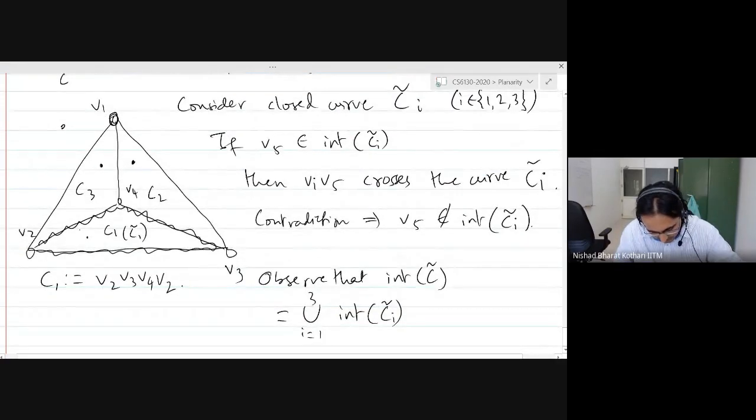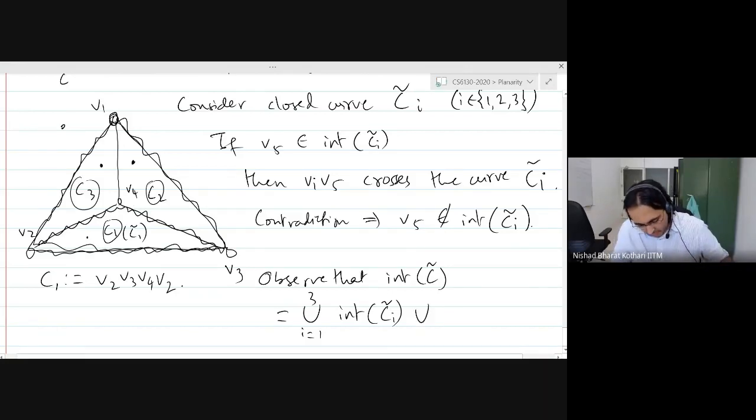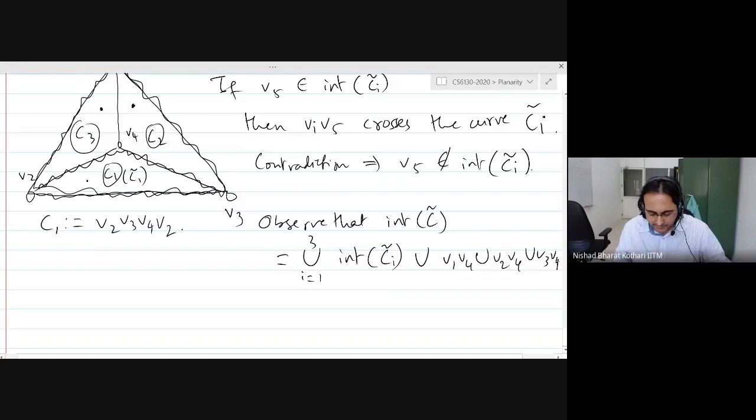Along with these three paths, the inside of this part is completely formed by the interiors of these parts along with these three edges. So I need to also put that along with the edges V1, V2, V2, V3 and V1, V4, V2, V4, V3, V4. Okay. But clearly we cannot put the vertex V5 on any of the edges because that would contradict planarity.